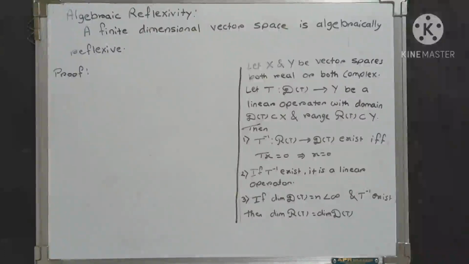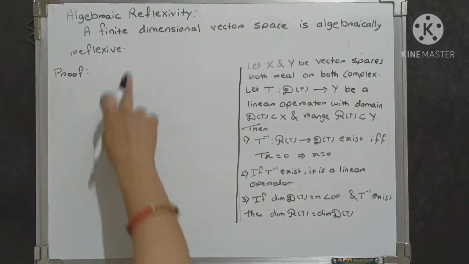Welcome to all in the lecture series of functional analysis. Now in this lecture we see the theorem about algebraic reflexivity. The statement is: a finite dimensional vector space is algebraically reflexive. That is the statement. Now to prove this theorem, here we use this lemma. We use this theorem which I write here.